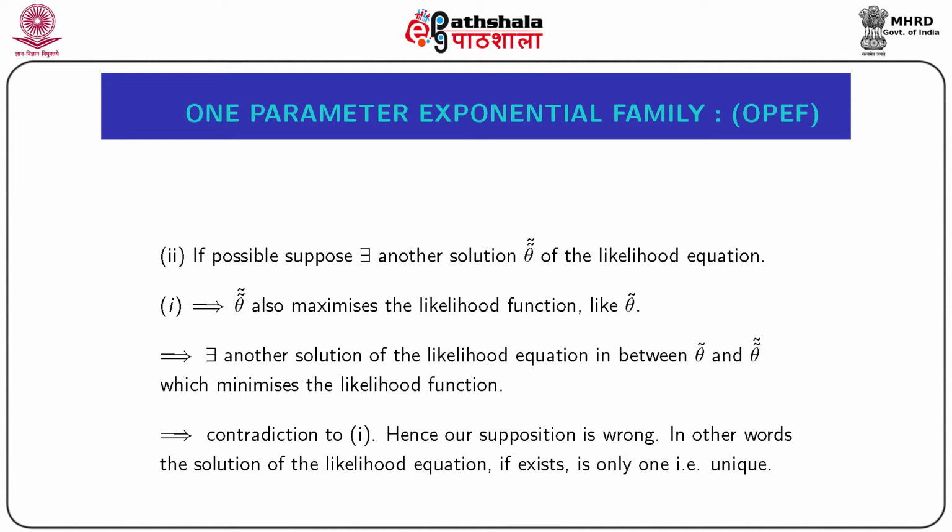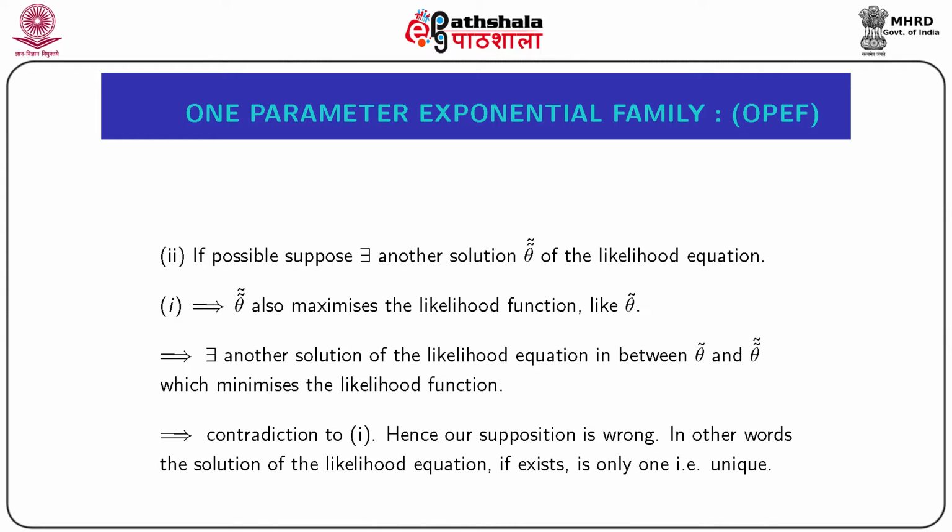As a proof of the second part of the result, if possible, suppose there exists another solution, say θ double curl, of the likelihood equation. Now, using the statement of the first part of the result, we can say that θ double curl also maximizes the likelihood function like θ curl.